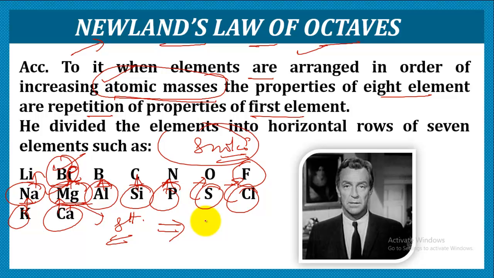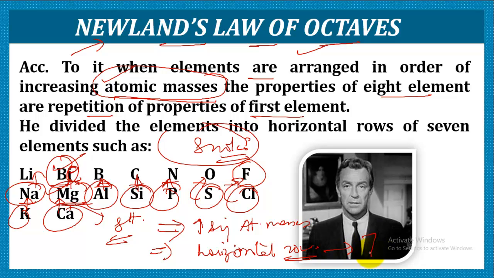So that means we can write the important properties that helped Newland in making his law of octaves. The first thing is that he arranged the elements in order of increasing atomic masses, which was similar to Dobereiner. Second, he arranged the elements in horizontal rows, and it was a row of 7 elements. And this type of classification resembled the musical notes.